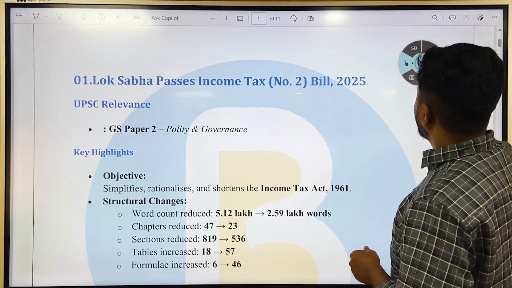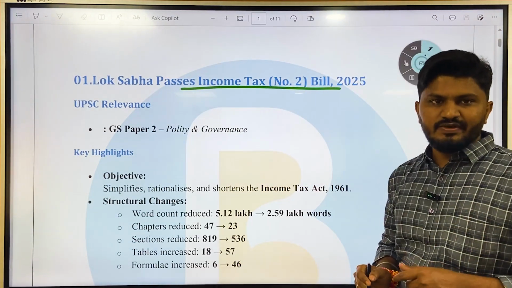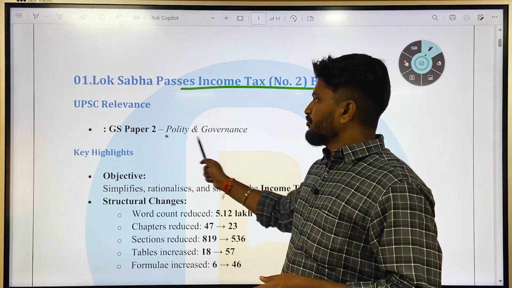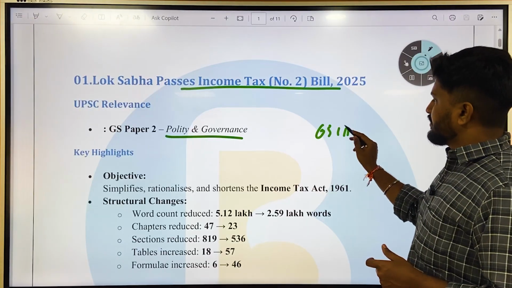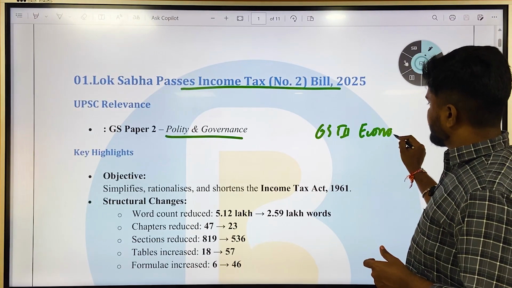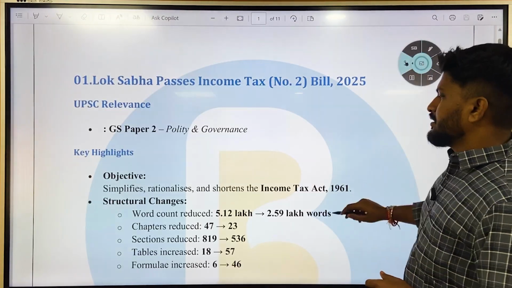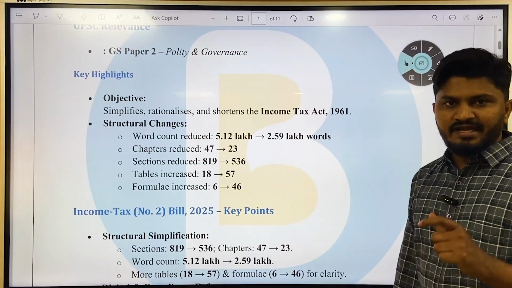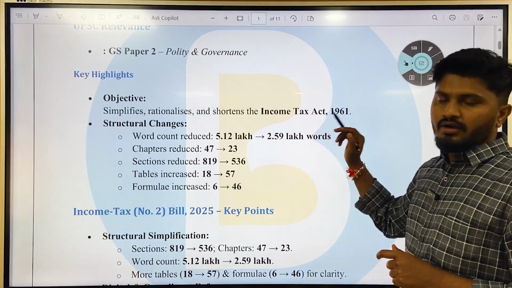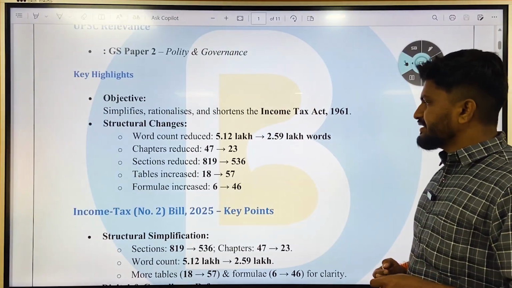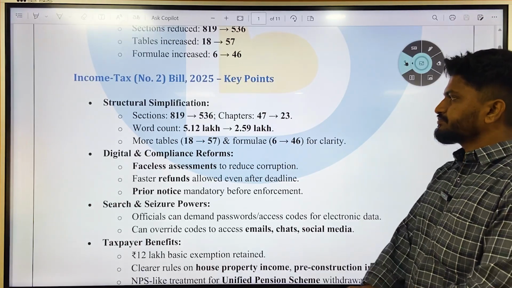Okay, so very significant event, not only from the political perspective but also from economical and society perspective as well. So in UPSC it comes under GS paper 2 polity and governance and also GS paper 3 in economy. Okay, so very significant topic. Key highlights of this income tax bill: it simplifies, rationalizes and shortens the Income Tax Act of 1961. So it is repealing or overriding the Income Tax Act of 1961. So we will see some important key points of Income Tax Bill 2025.